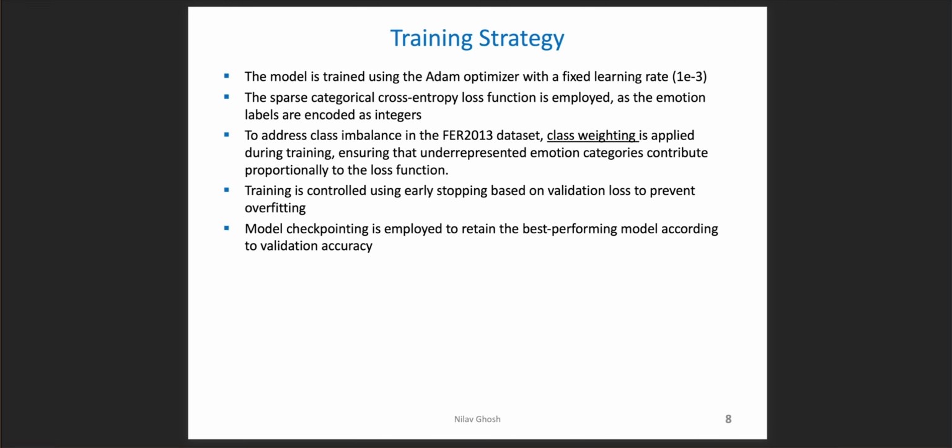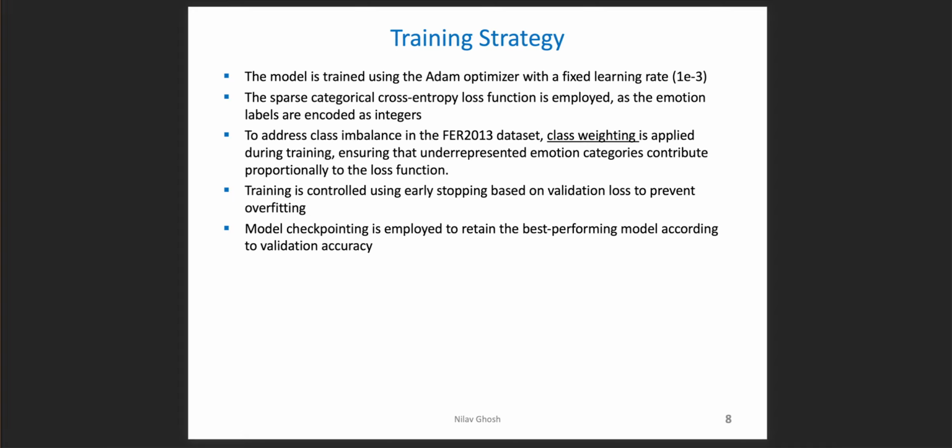Training strategy. The model is trained using the Adam optimizer with a fixed learning rate of 1e-3. The sparse categorical cross entropy loss function is employed as the emotion labels are encoded as integers.